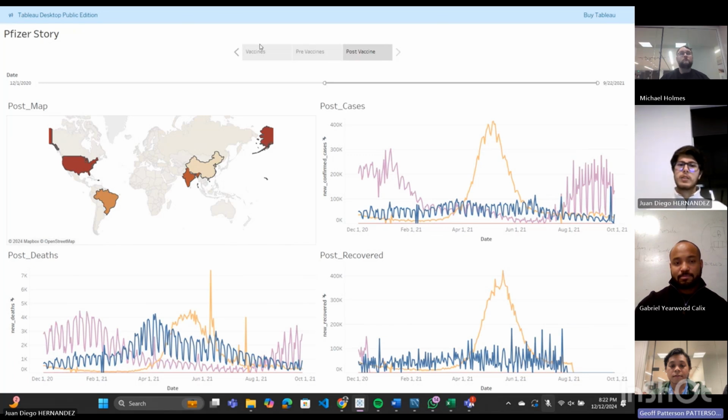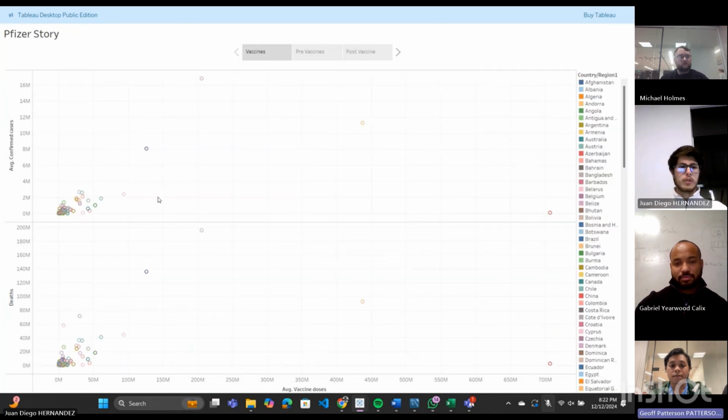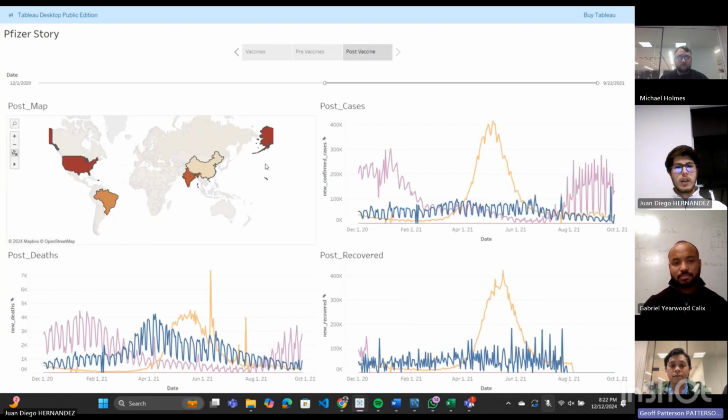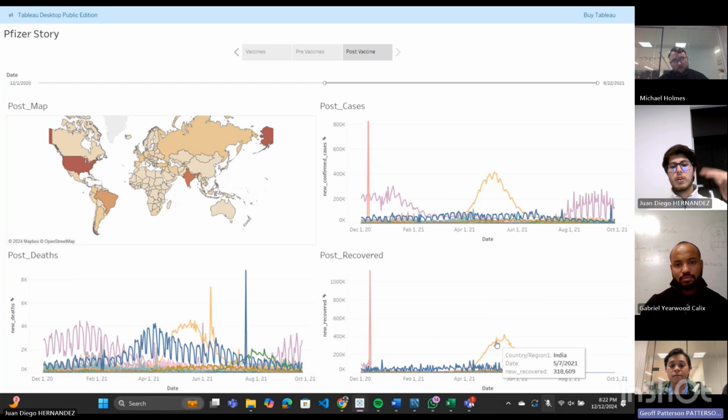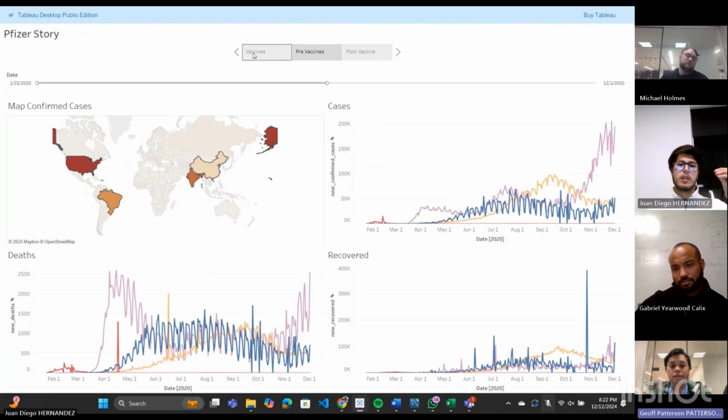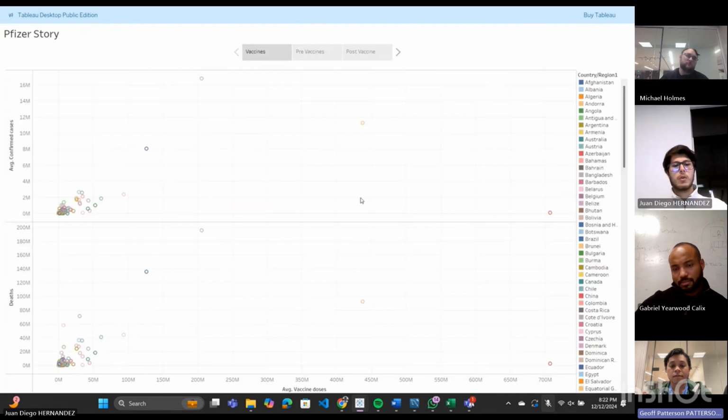Yep. As we can see right from the first scatter plot, our four outliers are the ones that in the end are showing in this trend line, or in this time series, the highest non-stationarity. As we can see on the deaths, US, Brazil, India, and China are the top outliers, not only post-vaccine and pre-vaccine, but of course, as we've seen here in our scatter plot.